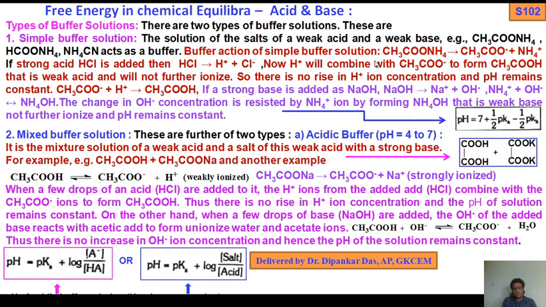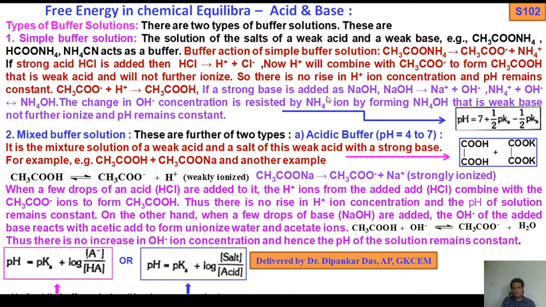Now H plus will combine with these acetate ions to form acetic acid, which is a weak acid and will not further ionize. So there is no rise in H plus concentration and pH remains constant. Clear? Acetate ions plus H plus give acetic acid, which is a weak electrolyte, so there is very little tendency to dissociate into ions. That's why the solution pH remains constant if you add HCl, which acts as a strong acid.